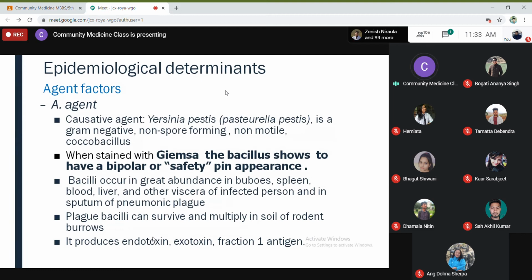And its virulence is the ability of producing endotoxin. So it can produce endotoxin, exotoxin, and fraction 1 antigen. These are the toxins and antigens which determine the virulence of Yersinia pestis. Because of these endotoxins and exotoxins, it can cause many deaths in people.